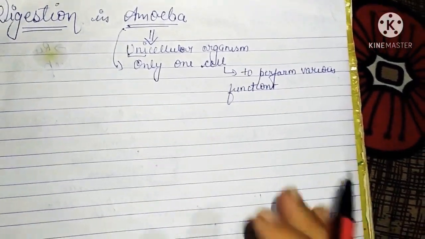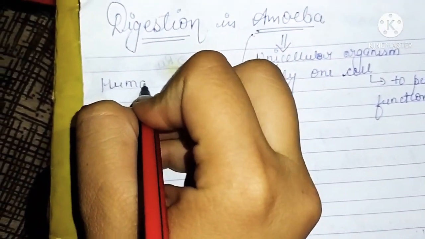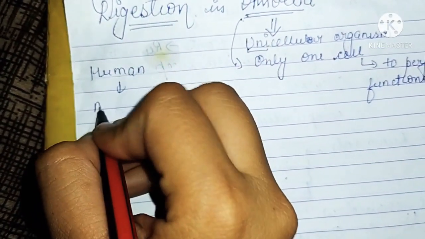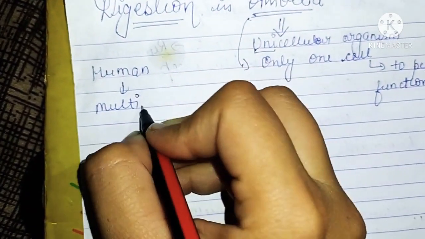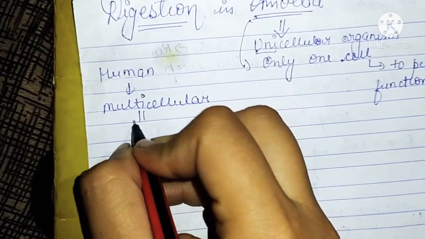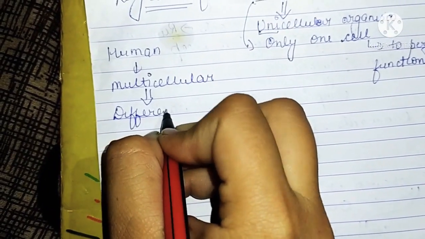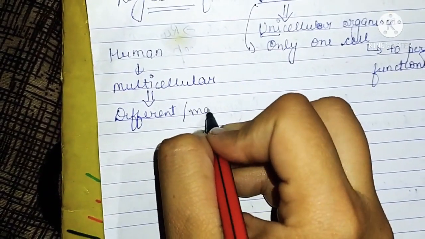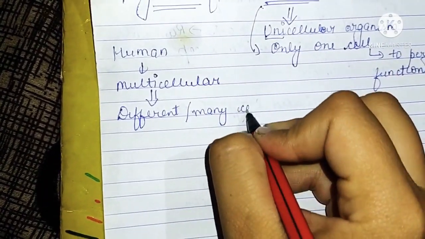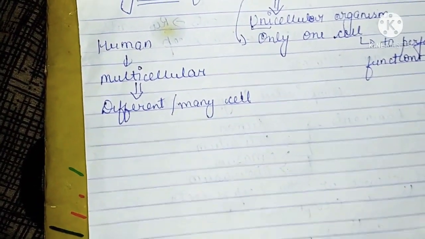Since humans are multicellular organisms. Multicellular means that we have many different cells which perform specific functions.